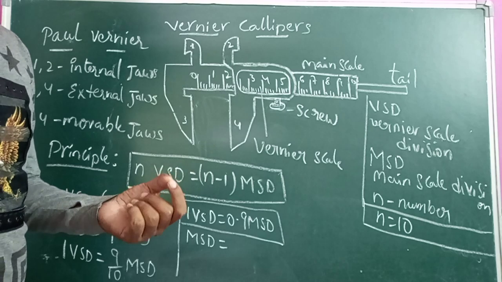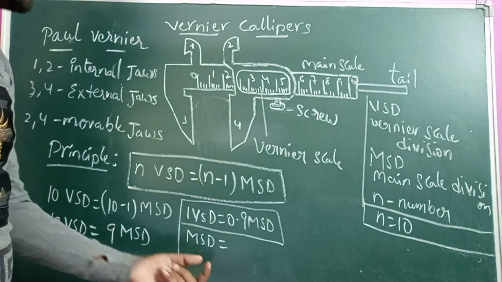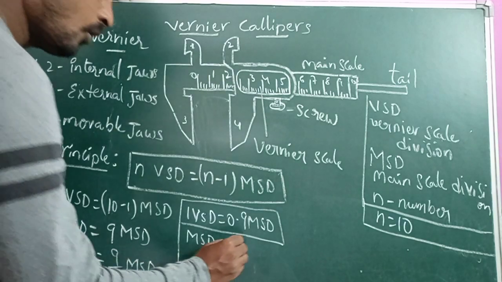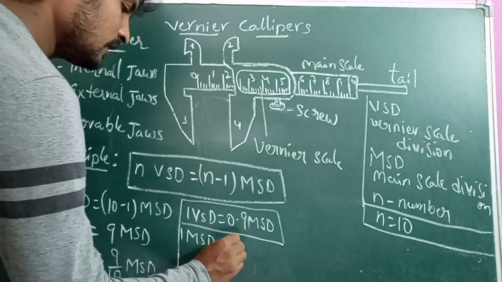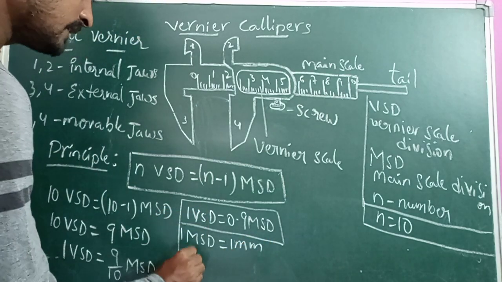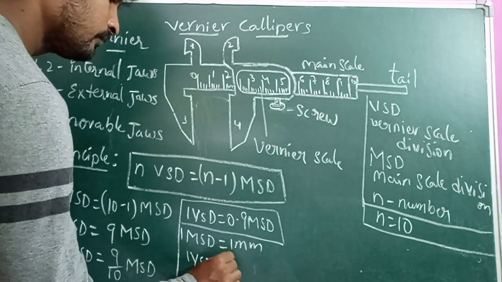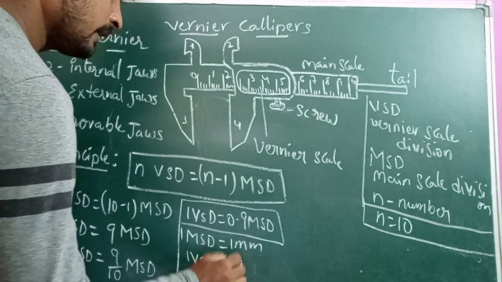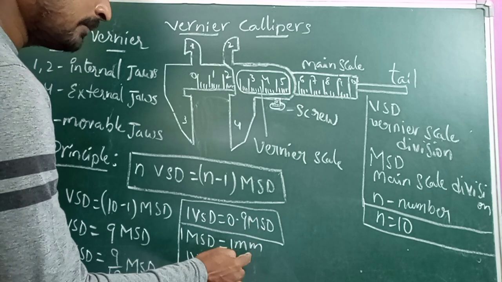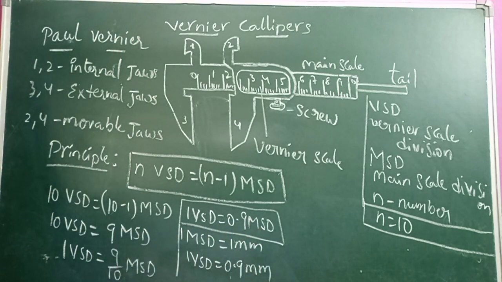So 1 MSD is equal to 1 millimeter. So 1 vernier scale division is equal to 0.9 millimeter.